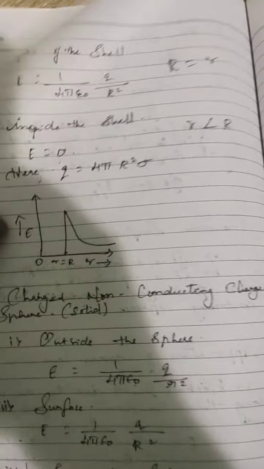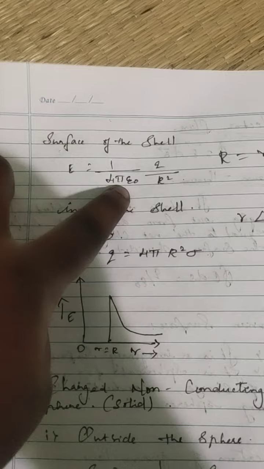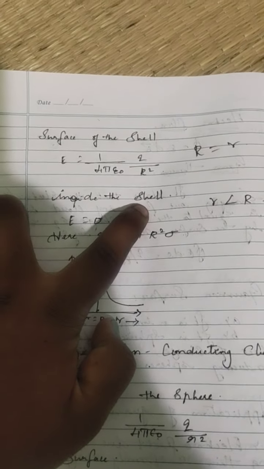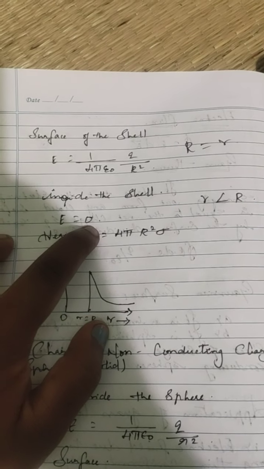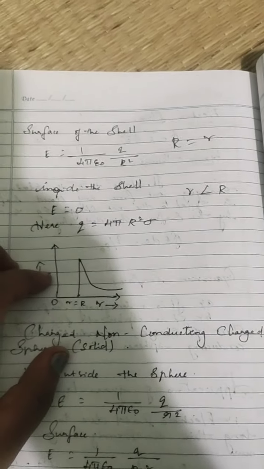Then for the surface of the shell, small r equals capital R, the radius of the shell, so E is equal to 1 by 4 pi epsilon naught q by capital R square. Then inside the shell, the electric field is always 0, where small r is less than capital R.